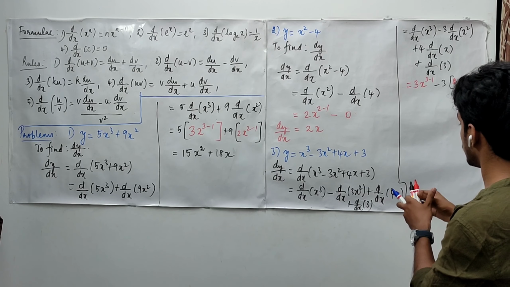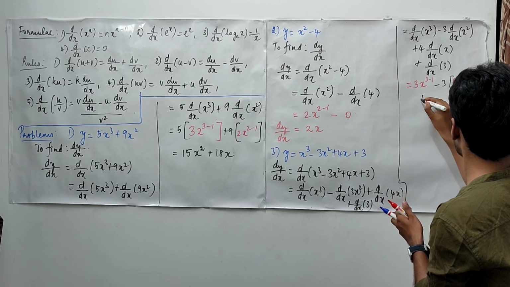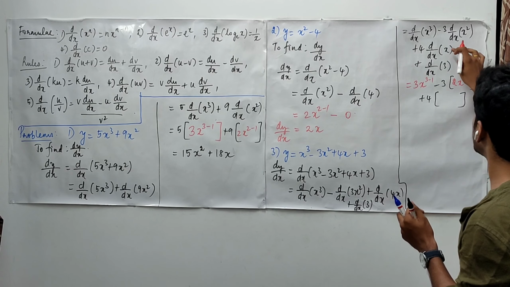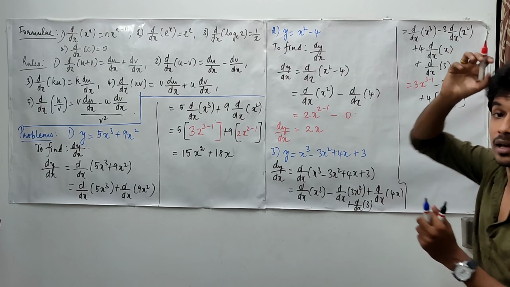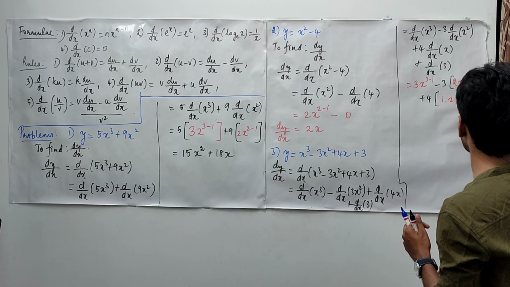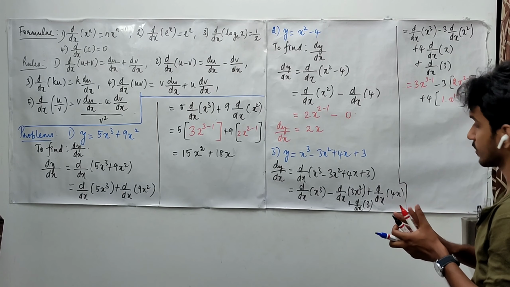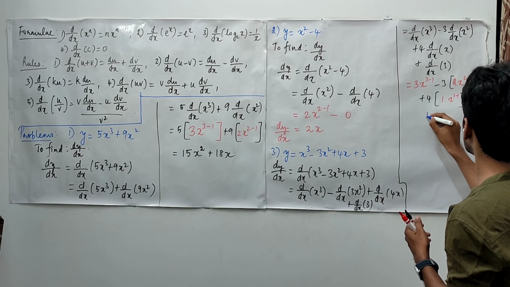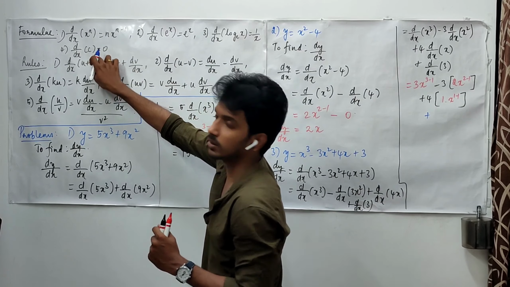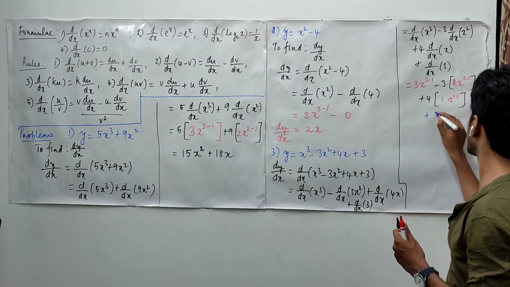Then I have plus 4, and here I have nothing, which means I have 1, so this is going to be 1 times x power 1 minus 1. And then I have simply a constant, which means the derivative of a constant is 0.